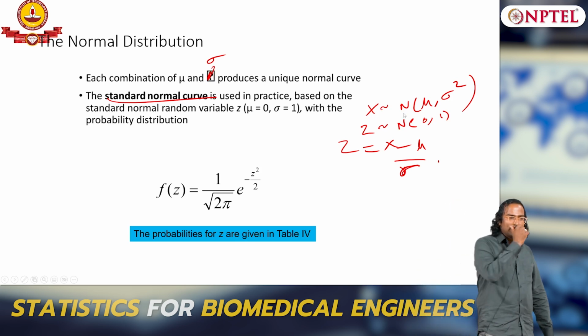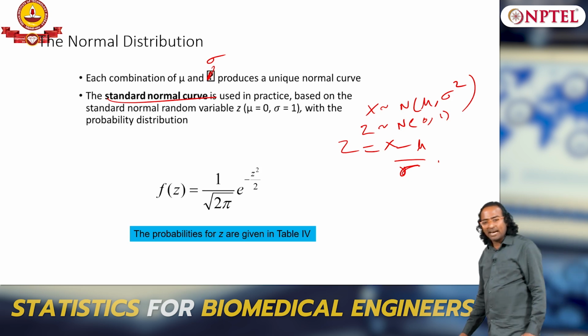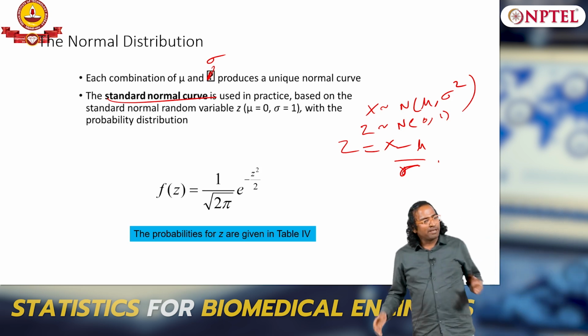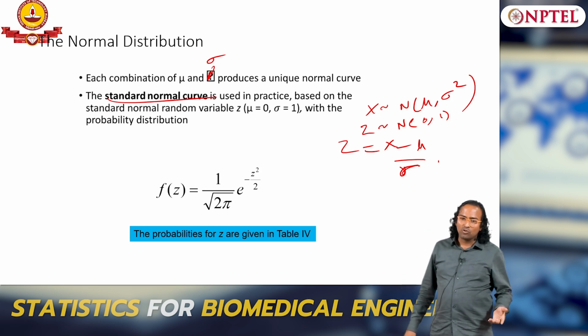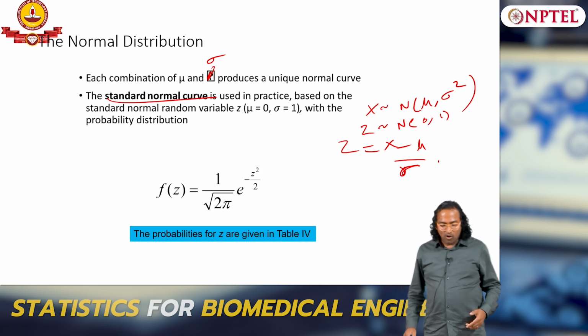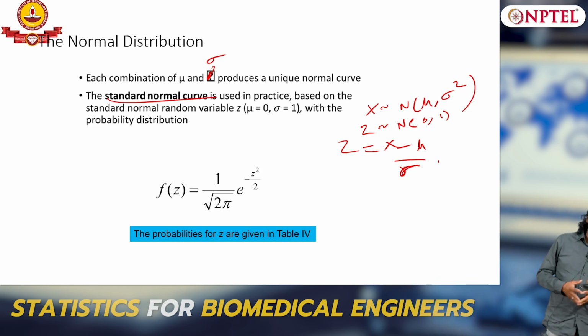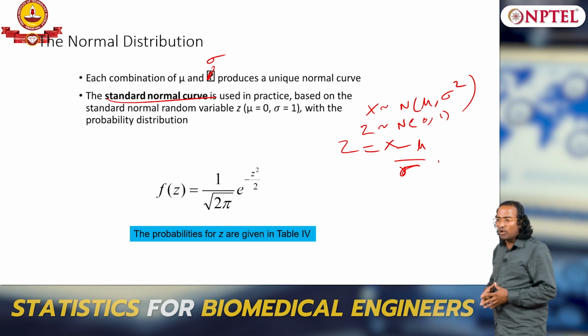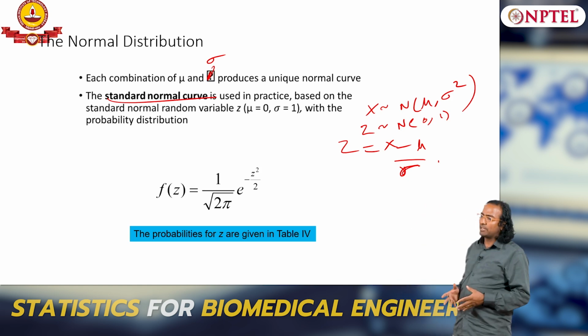Understood? So I have removed the mean, so the mean essentially becomes 0. I have divided by the standard deviation, so the spread becomes 1. Variance becomes 1, the spread becomes 1. So I have essentially converted any variable with a normal distribution to a standard normal just by using z equals x minus mu over sigma.